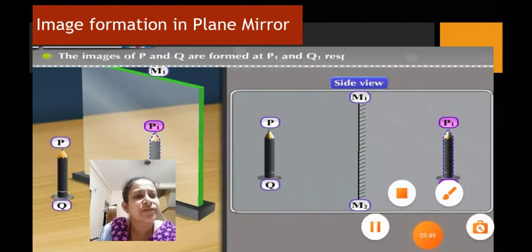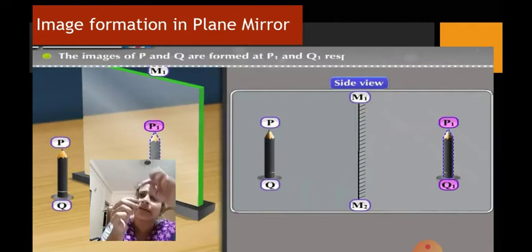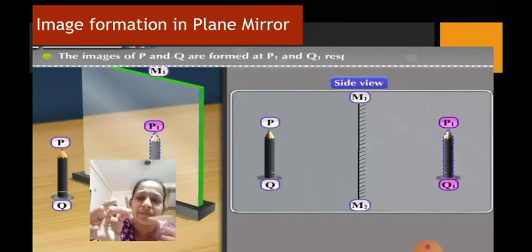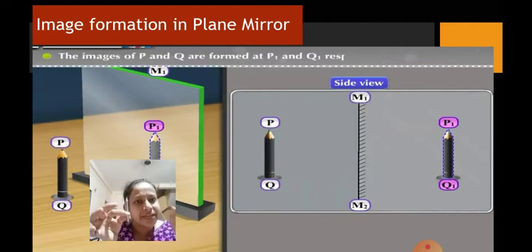Now that you have learned that the image of point P is formed at P1 and Q is formed at Q1, similarly there are innumerable points between P and Q. The image of each of these points will be formed behind the mirror between P1 and Q1.